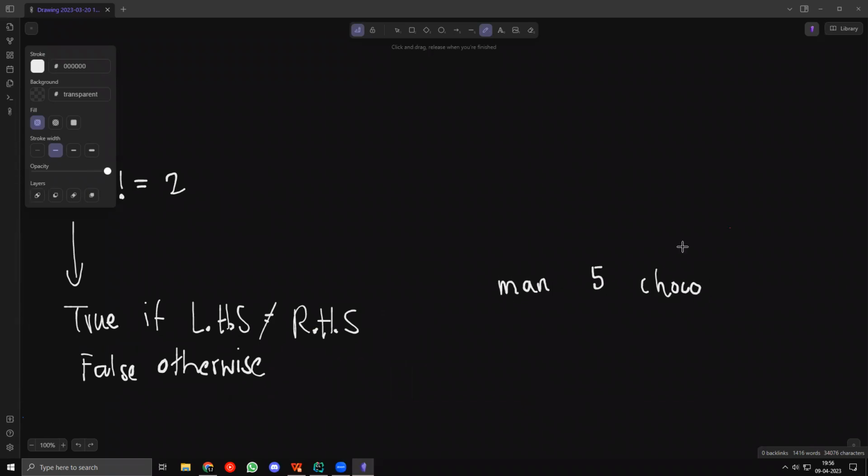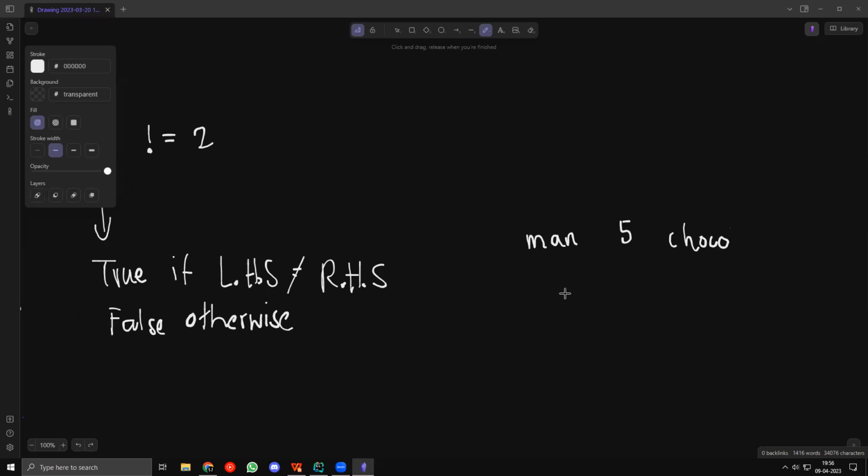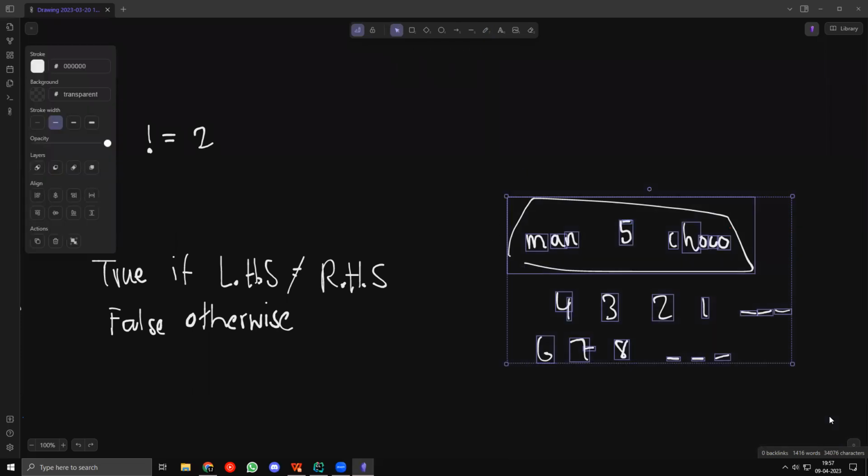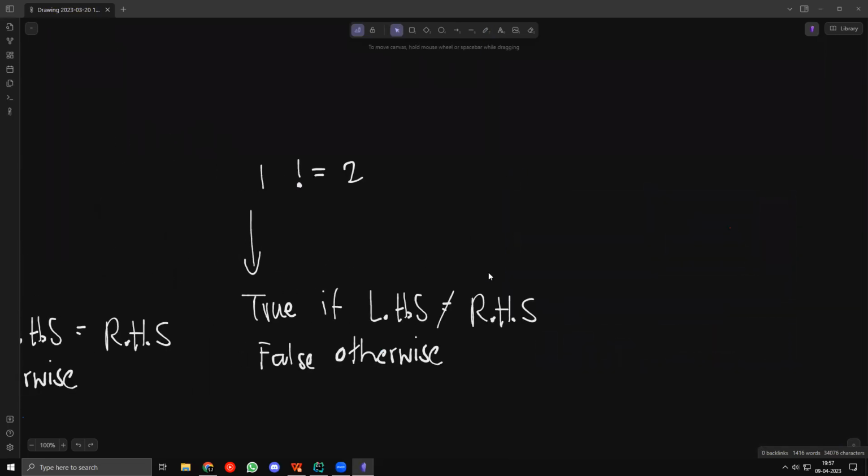Let's say a man has 5 chocolates, and I'm saying that he does not have 5 chocolates, right? Well, if he does not have 5 chocolates, then my statement is true when he has 4, 3, 2, 1, anything like that, or 6, 7, 8, 9, anything like that, right? So basically, when I'm saying that this man does not have 5 chocolates, then it is true if they are not equal, right? So if he does not have 5 chocolates, then it is true.